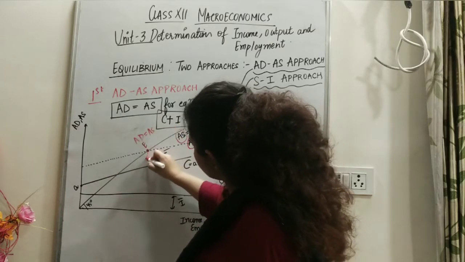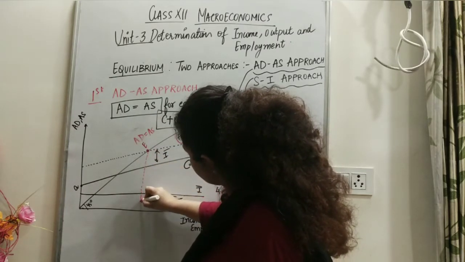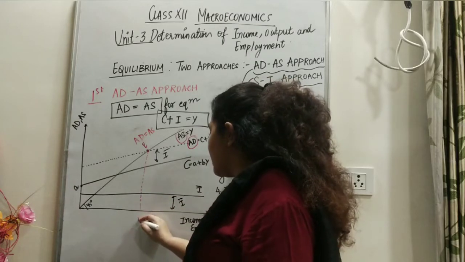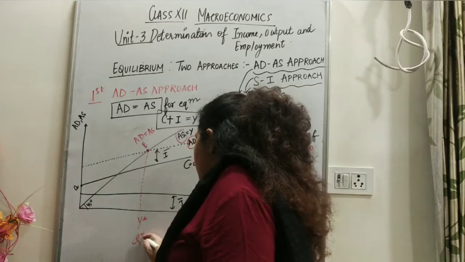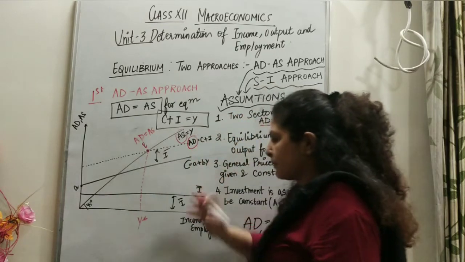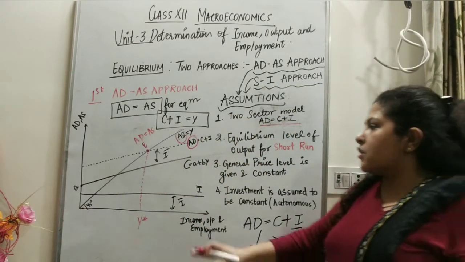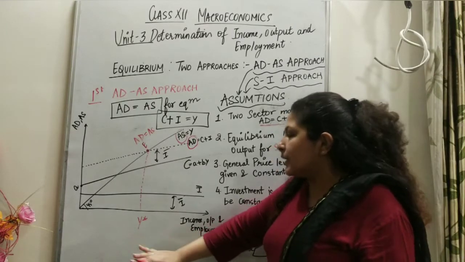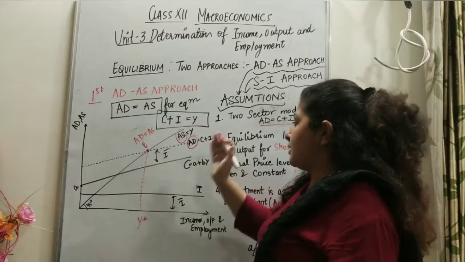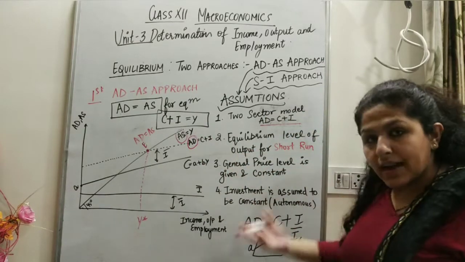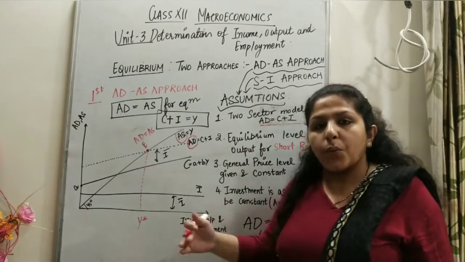So let's take it down. You can label it Q star or Y star, anything: quantity or output, or income. So Y star is the economy's level of output, income and employment at which aggregate demand and aggregate supply are equal. Now let's look at the same ADS approach with a schedule.